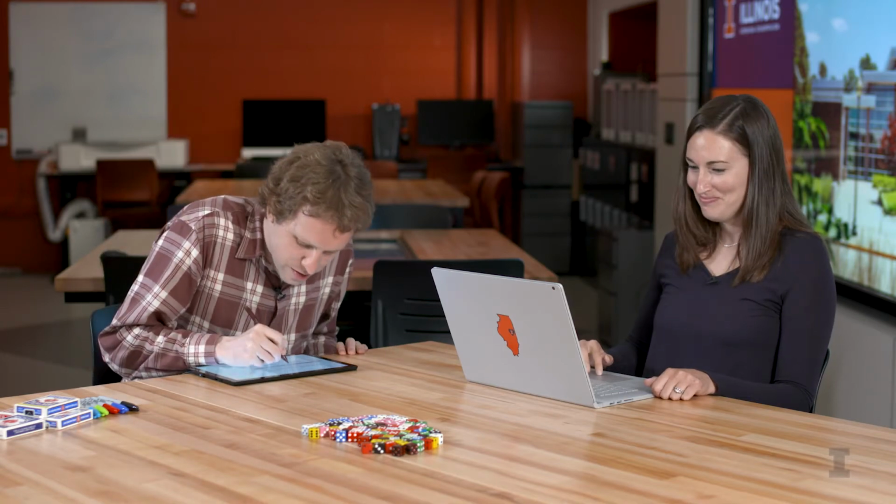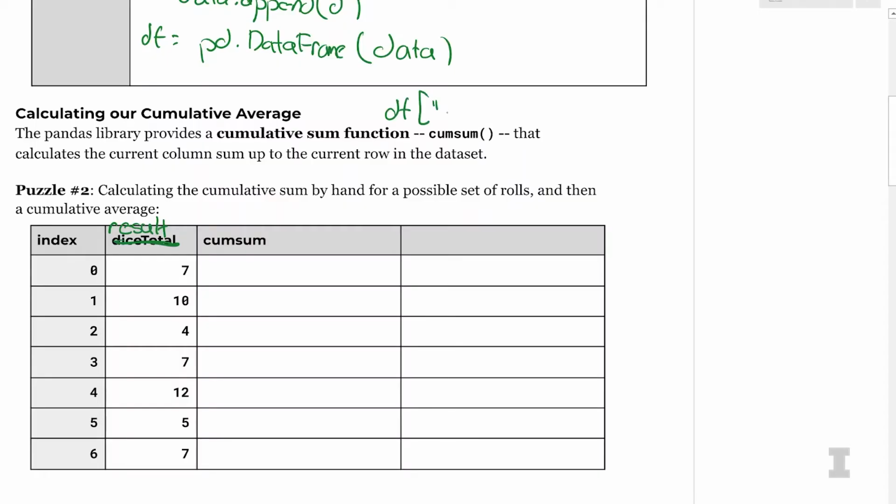So here I'm going to use a new function to create a new column. I'm going to do df['cumsum'], which we abbreviate as cumsum for cumulative sum, and that's going to be equal to df['result'].cumsum().